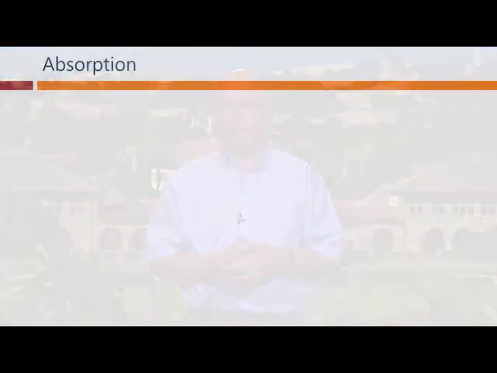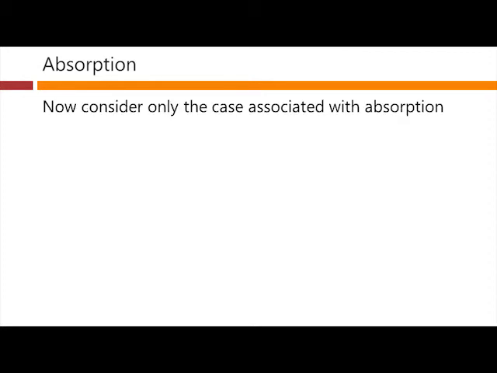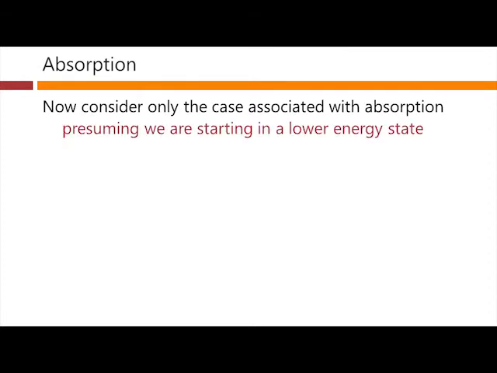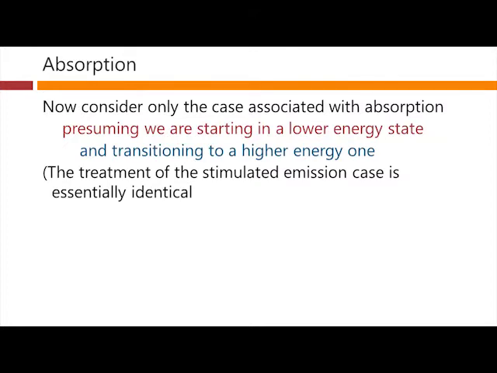Fermi's golden rule applies whenever we have a dense set of possible final states in a system, which is a very common situation in many materials. So now, we're going to consider the case only associated with absorption, presuming we're starting in a lower energy state and transitioning to a higher energy one. The treatment of the stimulated emission case would be essentially identical with the energies of the states reversed. However, here we're going to look at the absorption case.